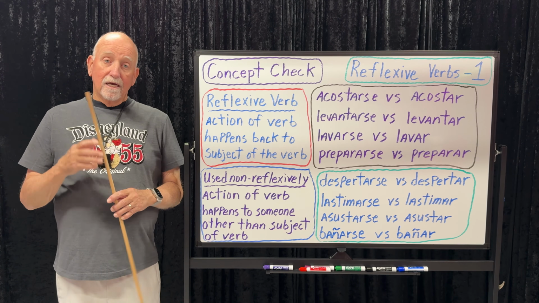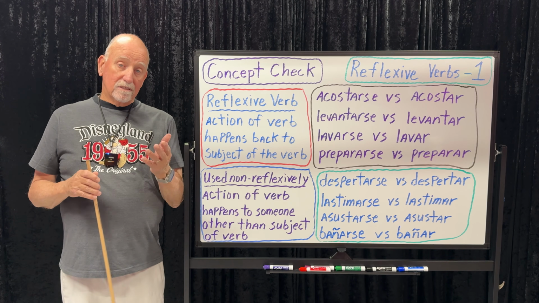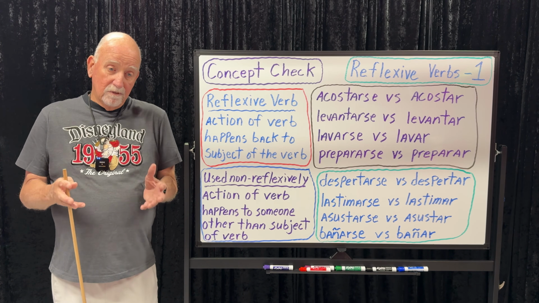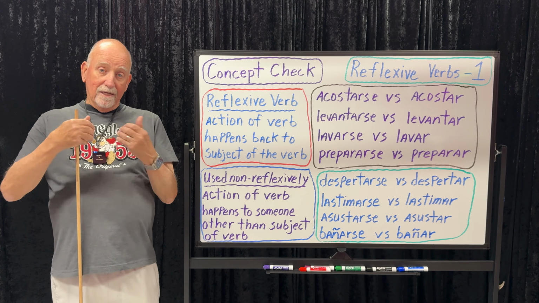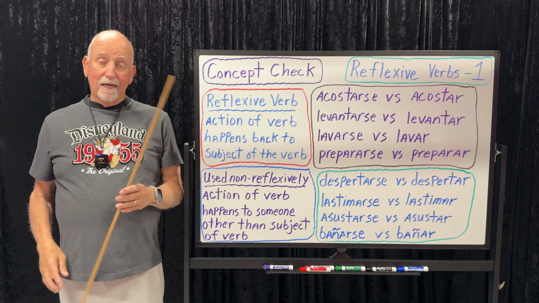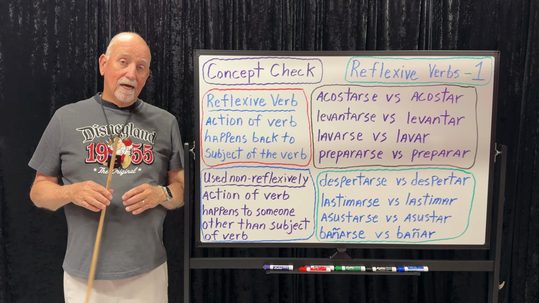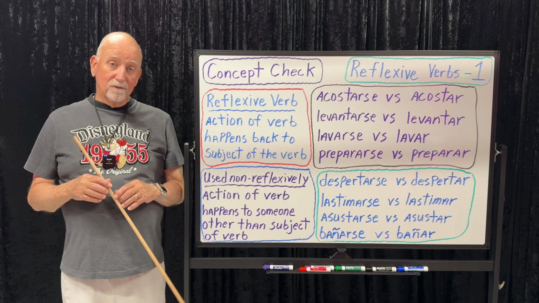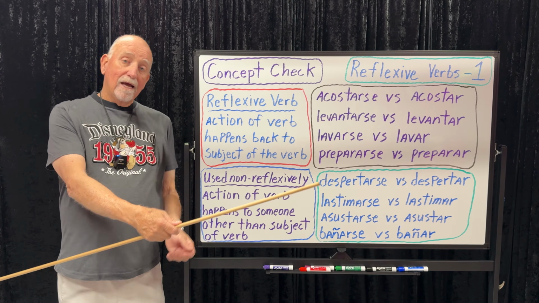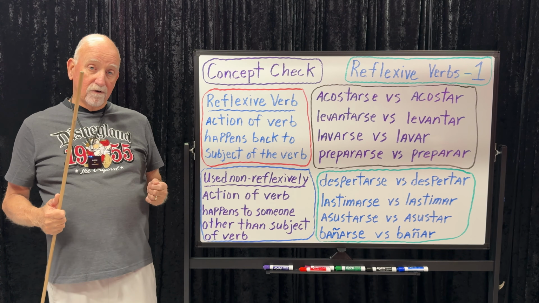If I say I go to bed at 10, me acuesto a las 10, I'm putting myself to bed. So the action of putting someone to bed, I'm putting myself to bed, it happens back to me. But if I want to say I put the kids to bed at 8 o'clock, acuesto a los niños a las 8 de la noche. So in a reflexive verb, the action of the verb happens back to the subject of the verb.